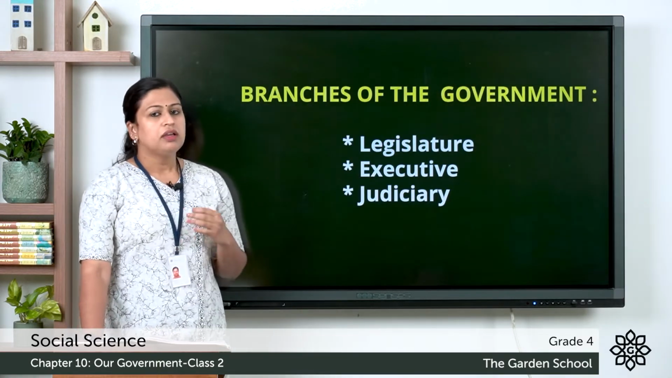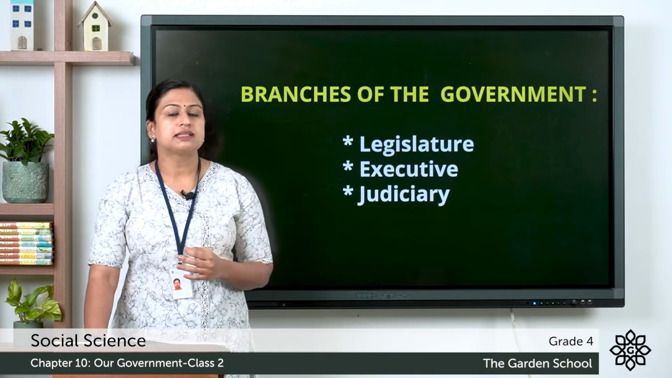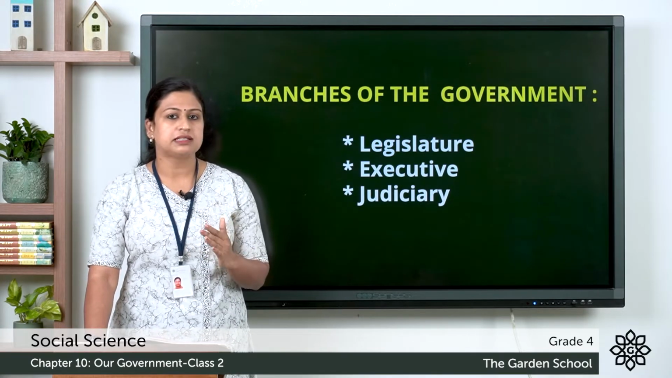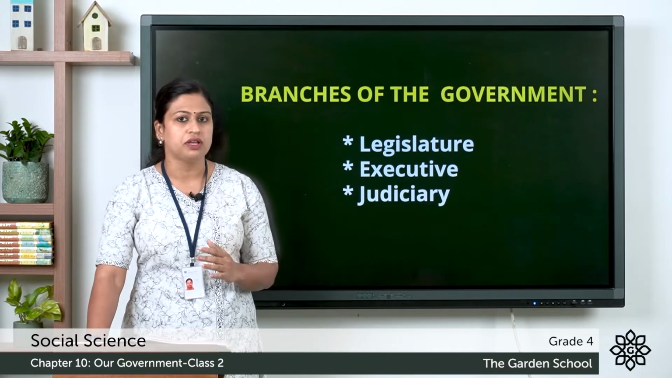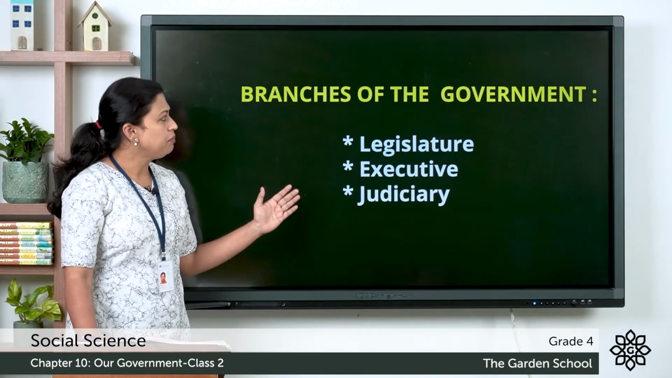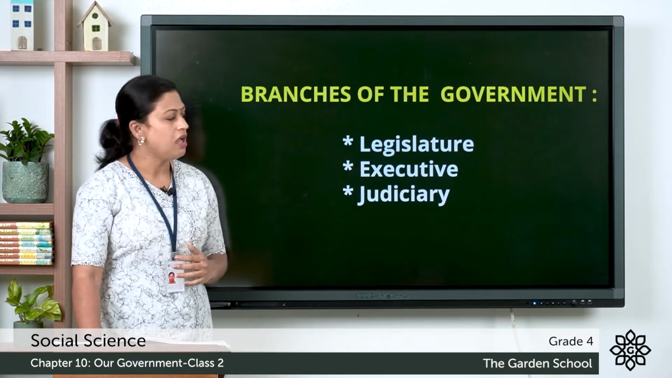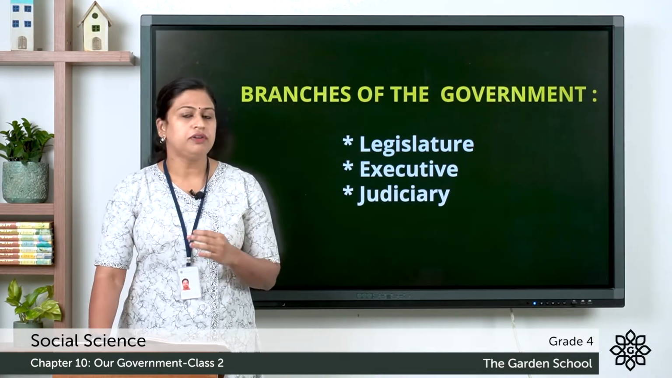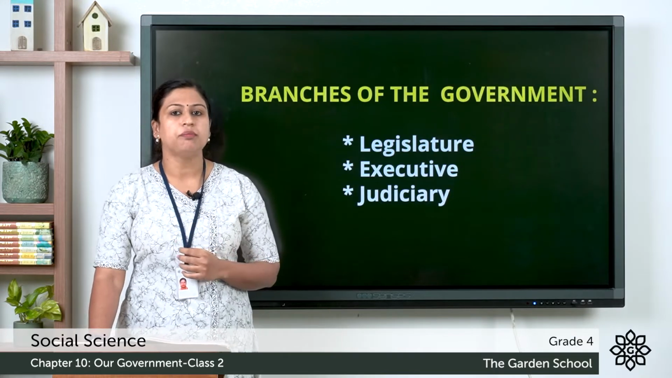In the previous class we discussed the three organs of the government, and they are legislature, executive and judiciary. So here also the three branches of the central government are legislature, executive and judiciary. We have already discussed their functions in the previous class.